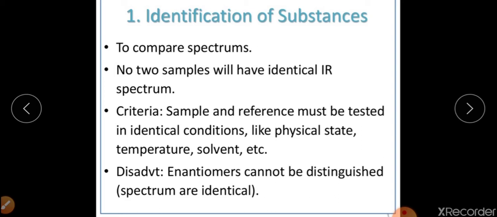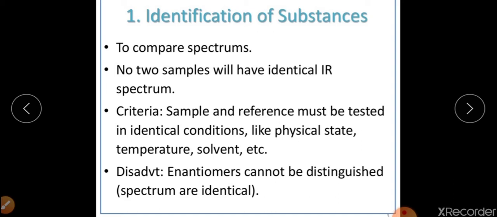Because in organic chemistry, the functional group is the important part. For example, if we have ethanol, and we don't know the structure of that particular compound, we can identify whether the unknown compound is ethanol or something other. How? Take the compound and take its IR.